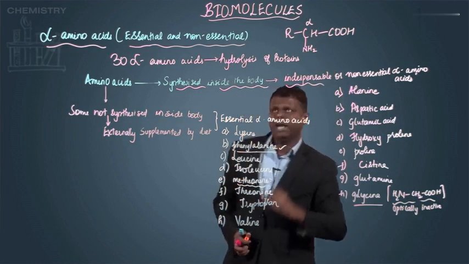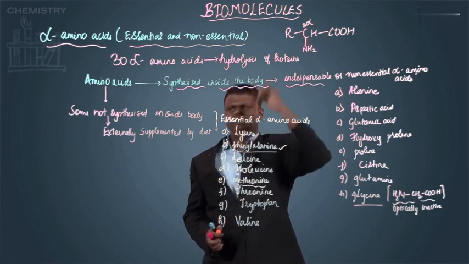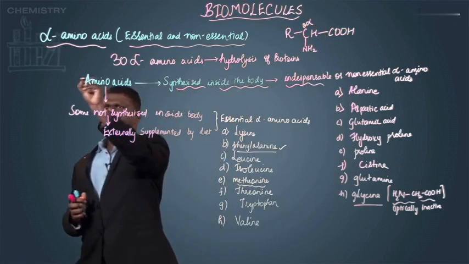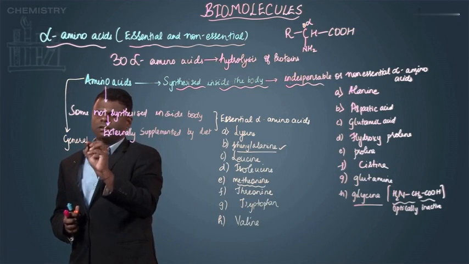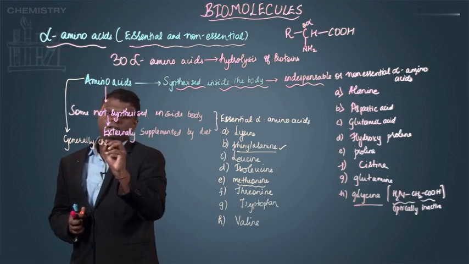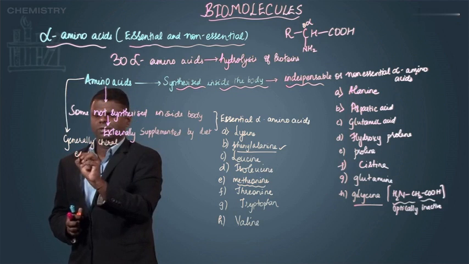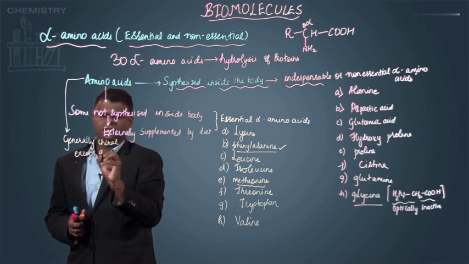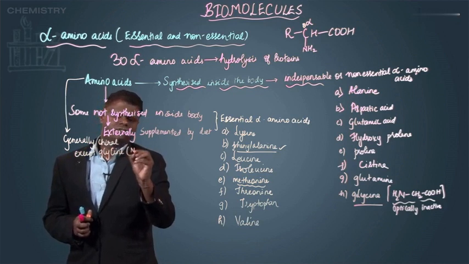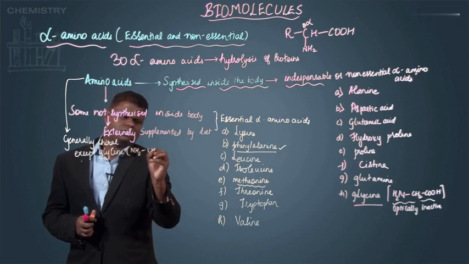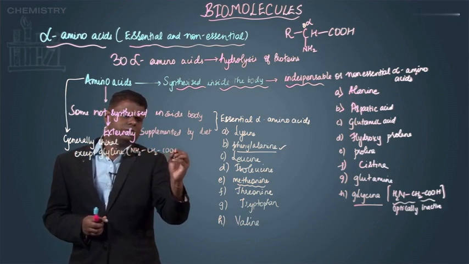All alpha amino acids contain a chiral center, right? So I would simply say that these molecules are generally chiral, except glycine, which is nothing but NH2, CH2, COOH, right?